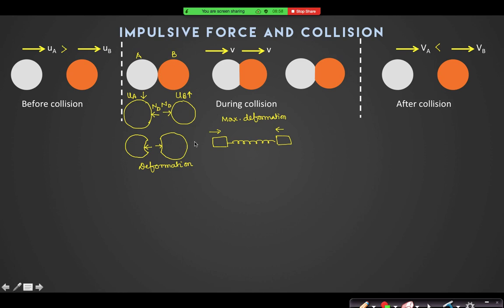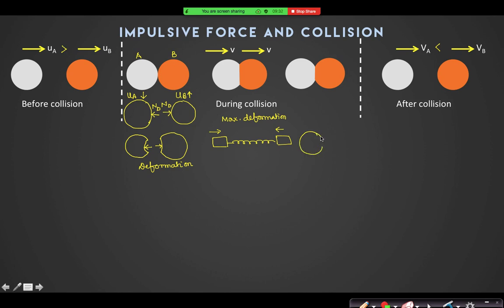After that the spring will again elongate. But at maximum compression or maximum deformation, can you see that it is the situation when their relative velocity is zero? Right? So after that what happens? After that, as you have told, the spring will again try to regain its original shape, yes or no? So after that this spring will push that block again.